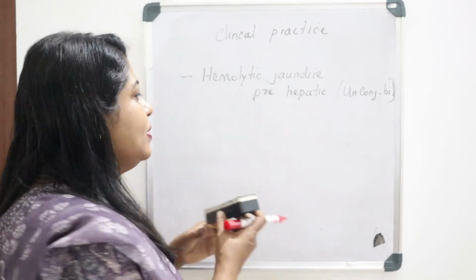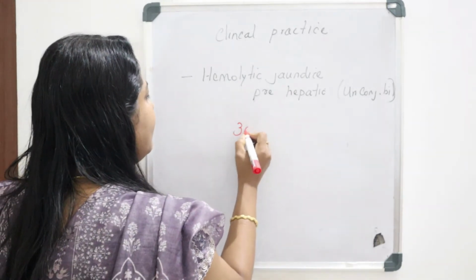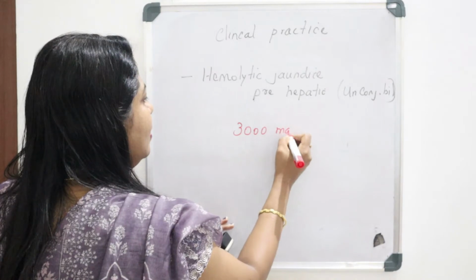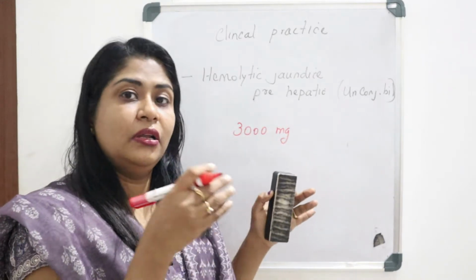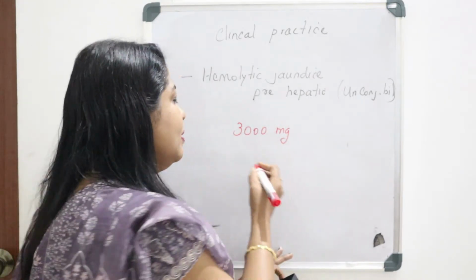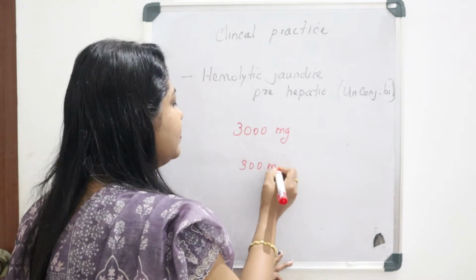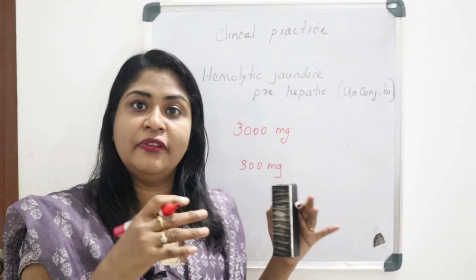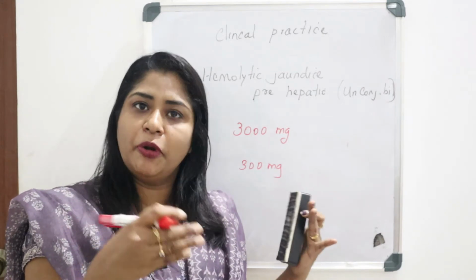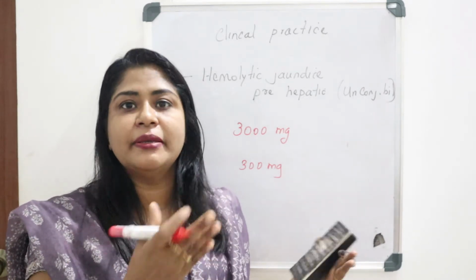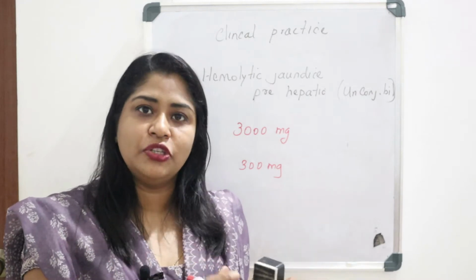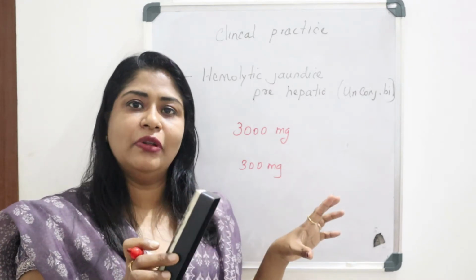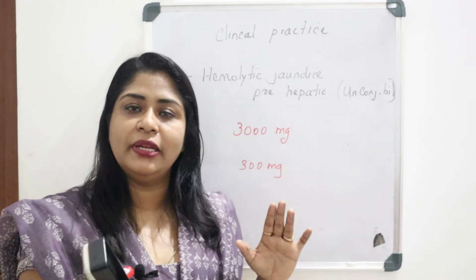The liver can actually conjugate almost 3000 milligram of bilirubin daily. Normally the production of bilirubin is only about 300 milligram. So if the production of bilirubin, due to increased hemolysis, exceeds the liver's capacity or ability to conjugate, definitely there will be increased unconjugated bilirubin in the blood.